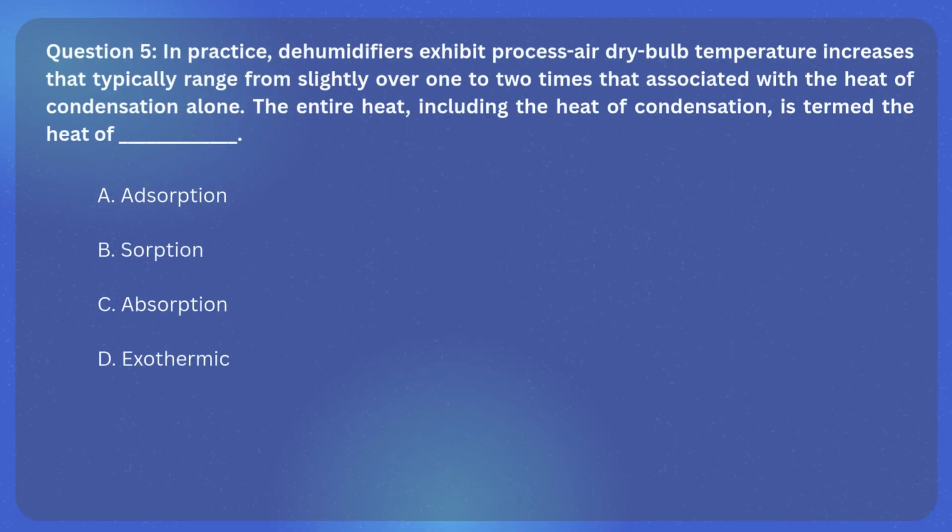Question 5. In practice, dehumidifiers exhibit process air dry bulb temperature increases that typically range from slightly over 1 to 2 times that associated with the heat of condensation alone. The entire heat, including the heat of condensation, is termed the heat of blank space. A. Adsorption, B. Sorption, C. Absorption, D. Exothermic.